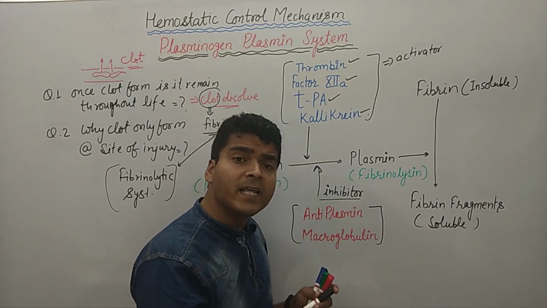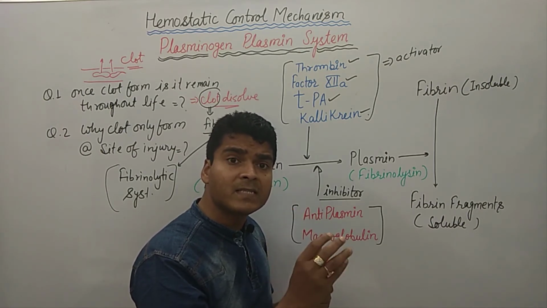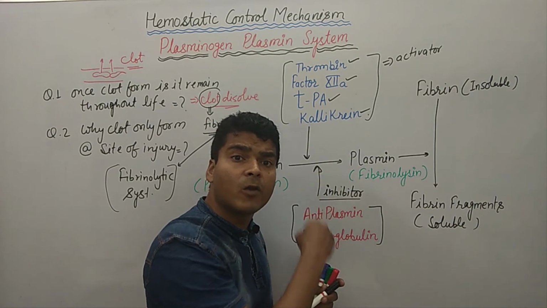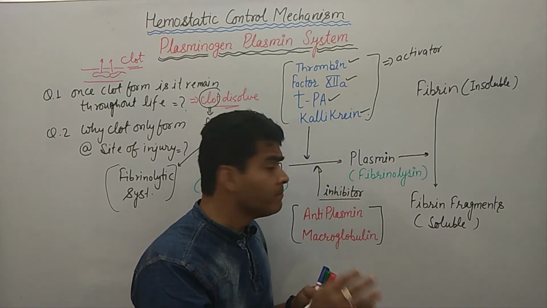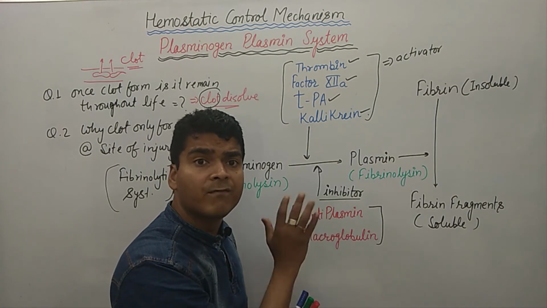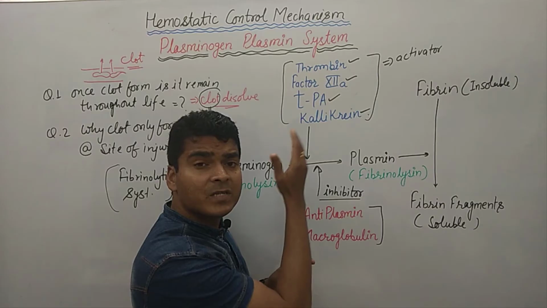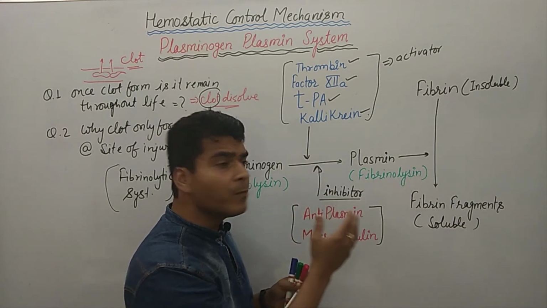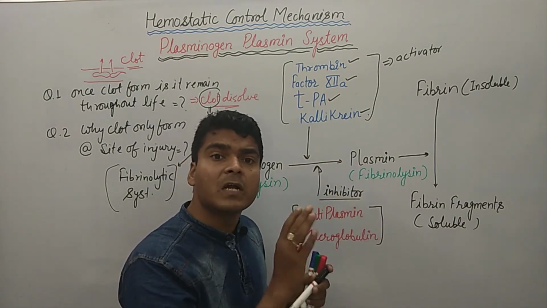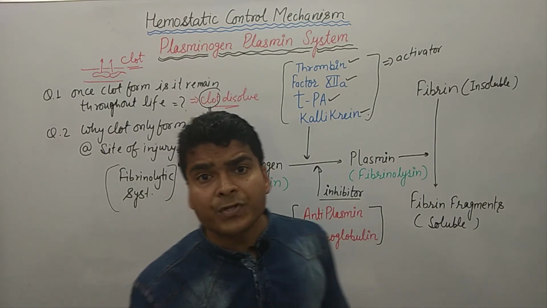As we already know, thrombin works as a feedback system. The presence of thrombin activates the formation of clot. So this system totally depends on the feedback system. Clear everyone? So this is the plasminogen plasmin system, and I hope you are able to understand how the clot is dissolved.